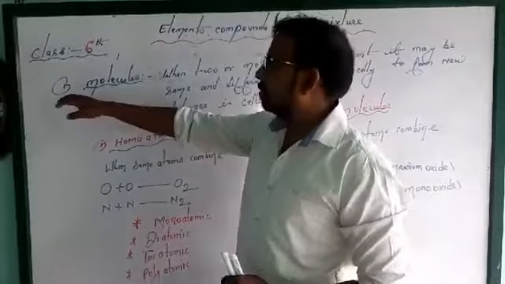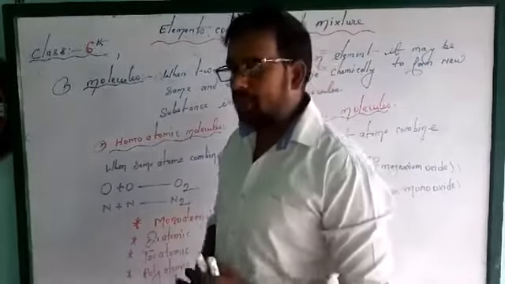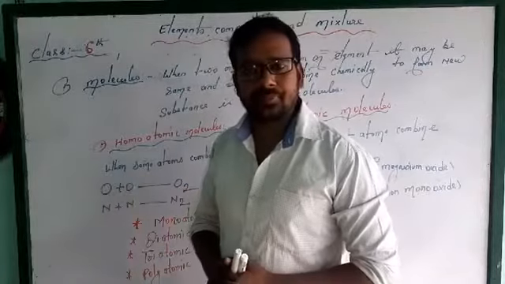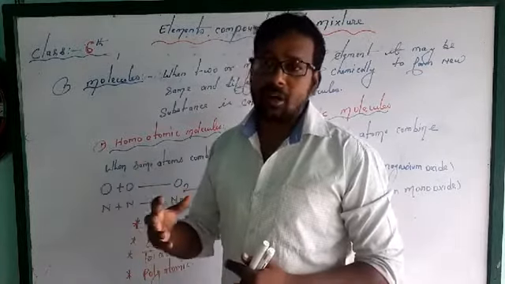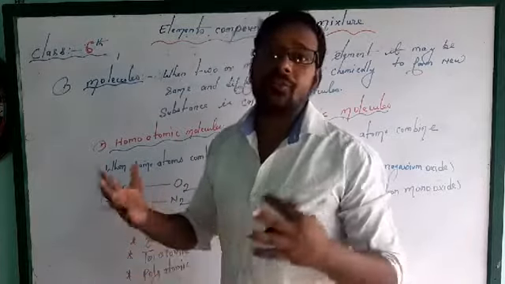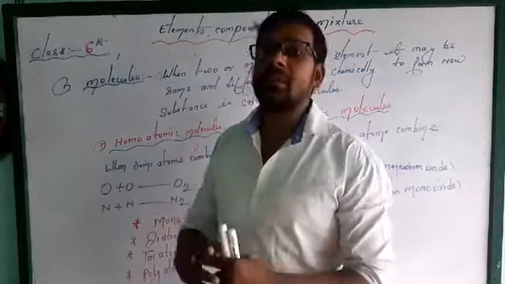So here we'll talk about molecules. What is a molecule? When two or more atoms of the same element, it may be from the same element or a different element, combine chemically.